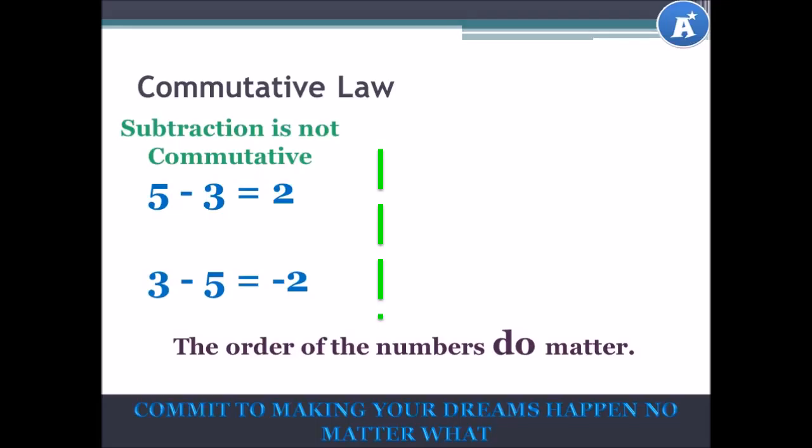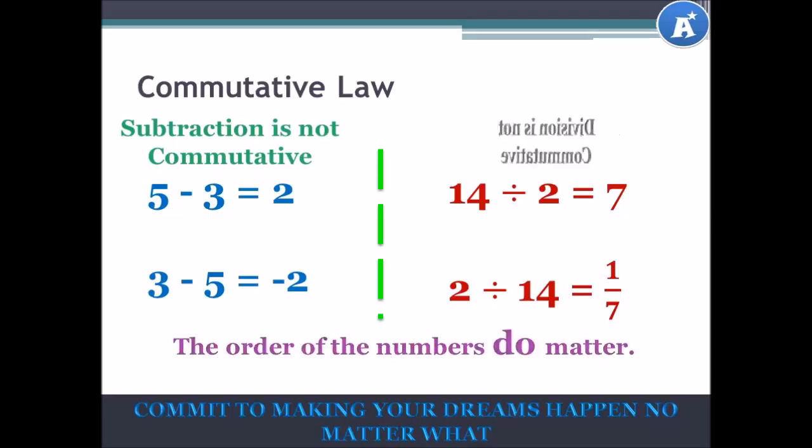Let's look at another example. 14 divided by 2 is equal to 7. 2 divided by 14 is equal to 1 over 7. Do you see that the answers are not the same? And this is because division is not commutative, because the order of the numbers does matter.